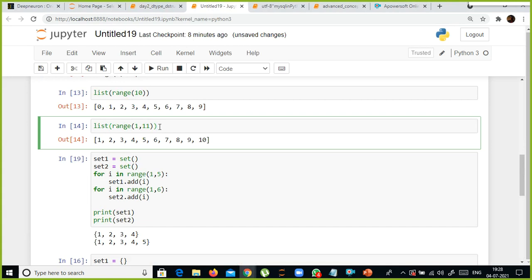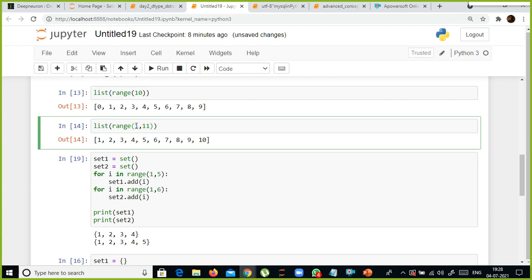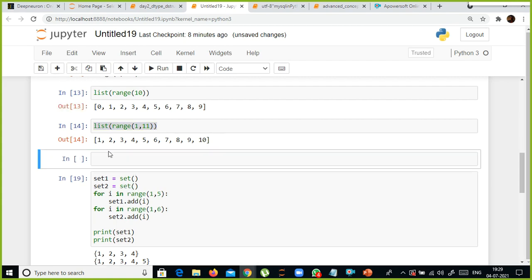If you don't specify two values inside the range, that means whatever value is specified is the maximum, which will be considered the upper bound. If you use two parameters, the first parameter will be your minimum and the second parameter will be your upper bound. But if you use three values inside this, let's see what happens here.